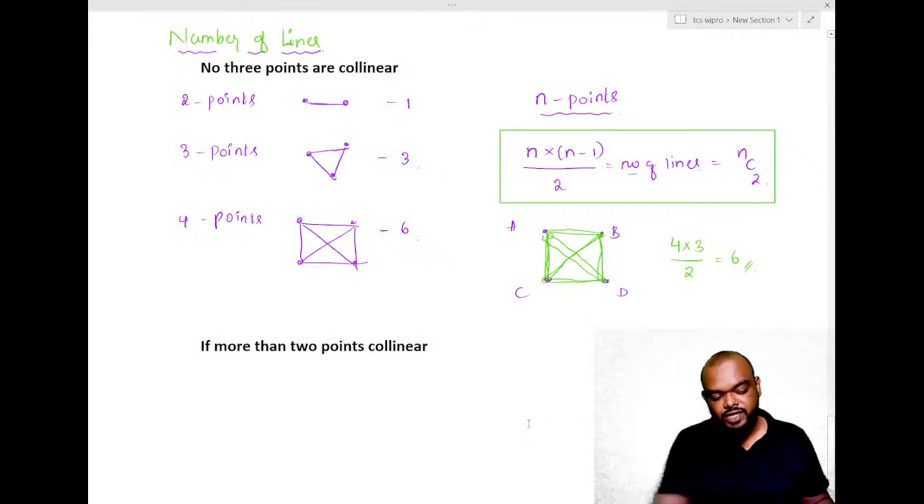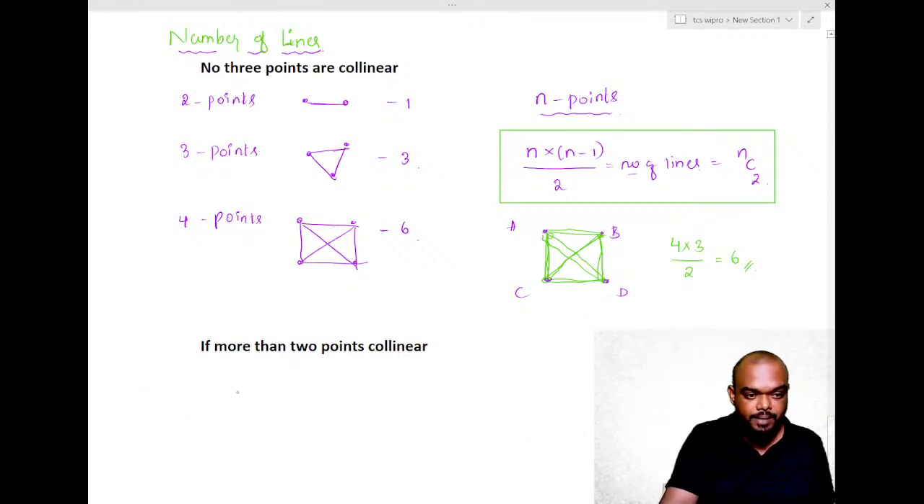What happens if more than 3 points are collinear? Now observe here carefully. Let us say I have some 6 points: 3 points are like this and another 3 points are like this. From each point, how many lines can I draw? 5. 1, 2, 3, 4, 5. From here as well, 1, 2, 3, 4, 5. So what do we get? N into N minus 1, or directly NC2.